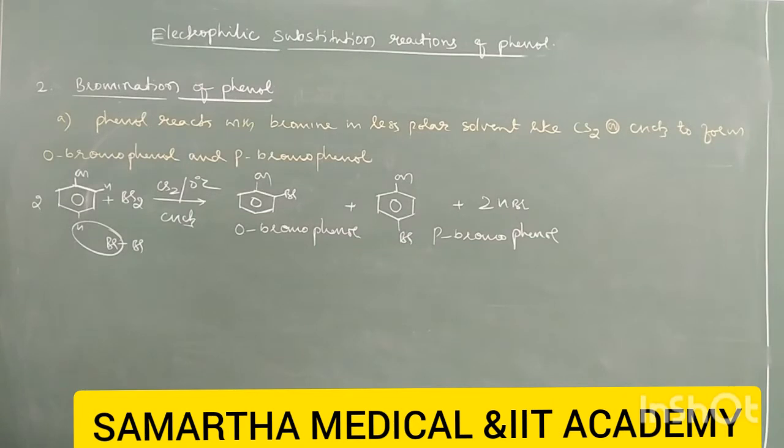Simple reaction. Then the question is, why does the bromine get substituted at the ortho and para positions? Because it is an electrophilic substitution reaction.